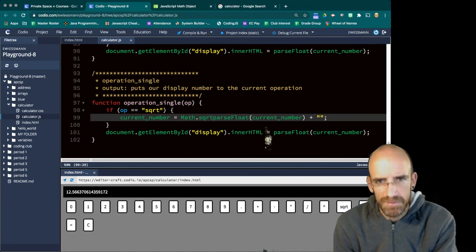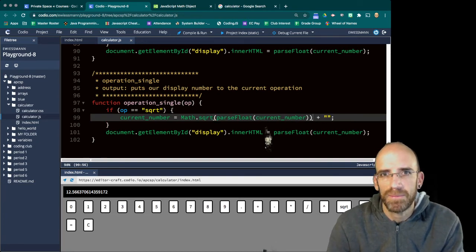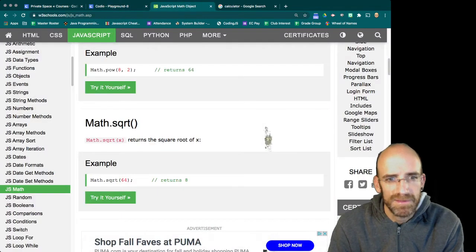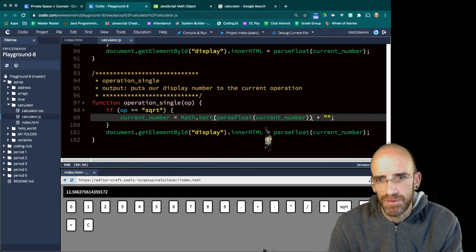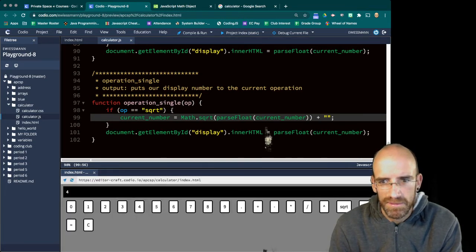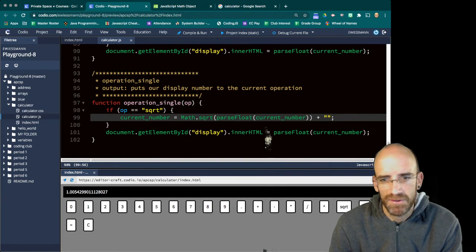I think that was what it was. I will check W3Schools for our math operation. Yep, it's math.sqrt and the number. Refresh again. 4 square root is 2. Square root again. Beautiful. And you can just keep hitting square root just like in a traditional calculator.